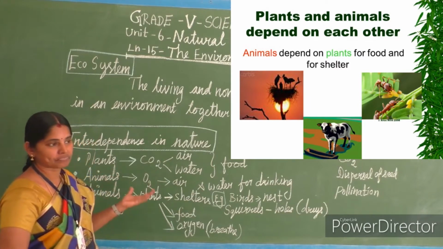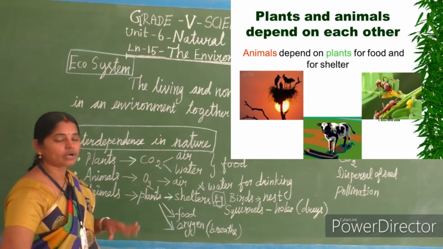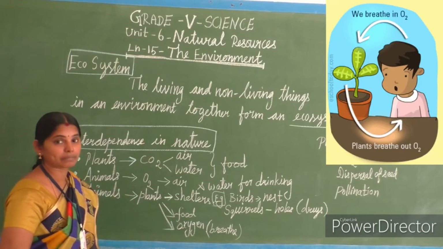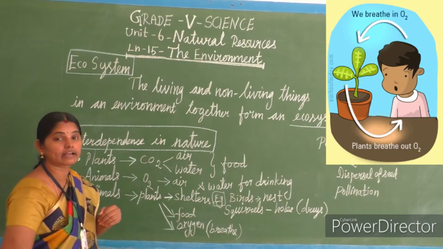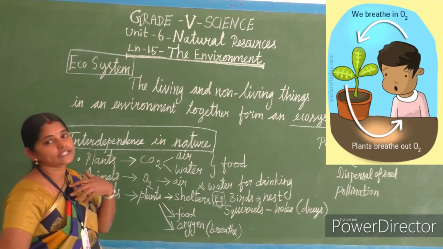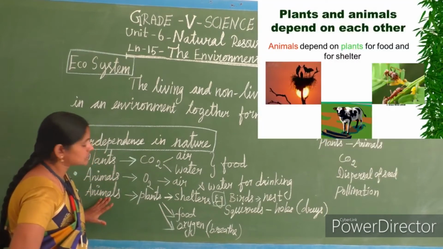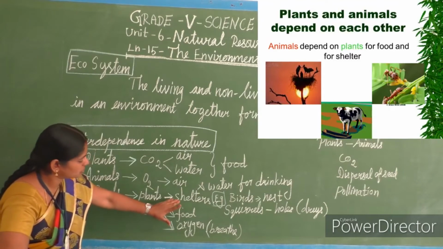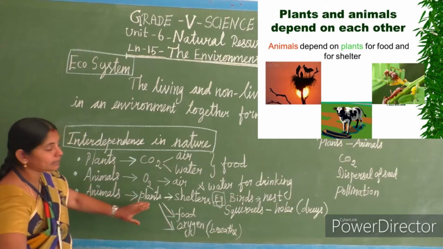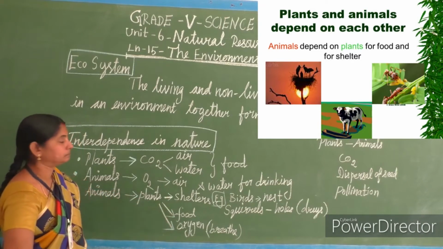Plants do the photosynthesis work, that is food preparation work. In that work they take in carbon dioxide and release oxygen. That oxygen we utilize for our breathing. So animals depend on plants for shelter, food and oxygen.